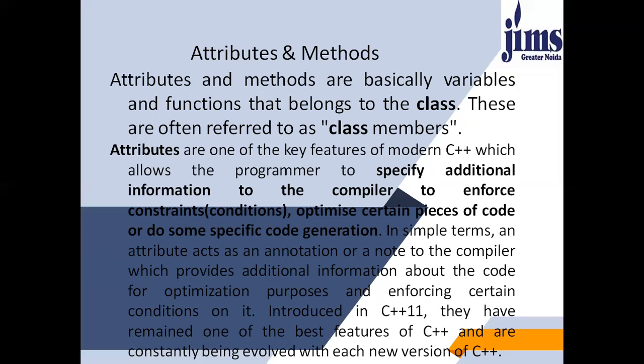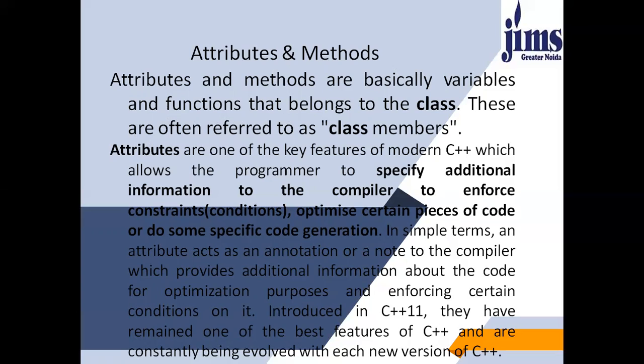Attributes are one of the key features of modern C++, which allows the programmer to specify additional information to the compiler to enforce constraints, optimize certain pieces of code, or do some specific code generation.